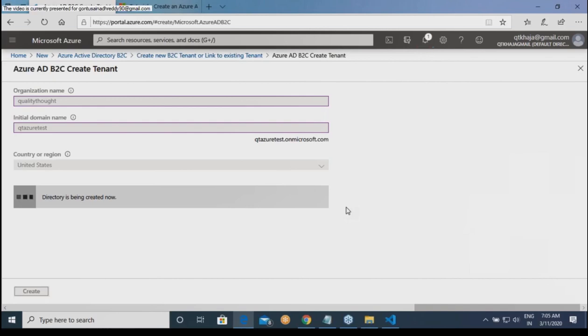Now what you are trying to do is create a tenant. And in this tenant you will tell what your application is, what users you want to add to your application, and where your users come from. Okay. Fine. Let it take its own time.